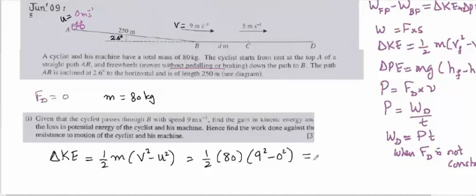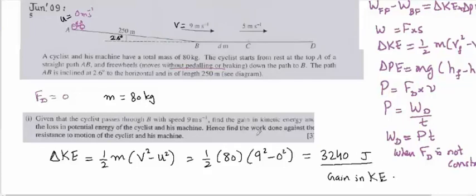That will become 40 times 81, which with the calculator is 3240. So this is positive, so this is the gain in kinetic energy.